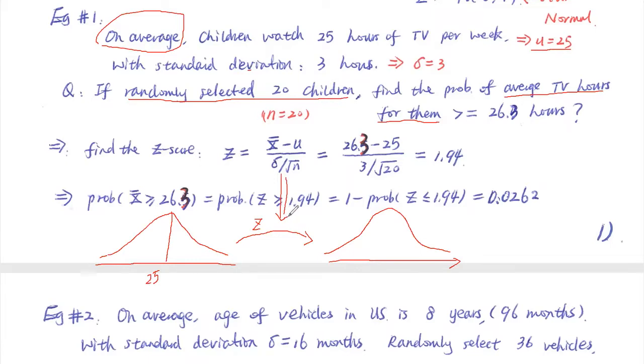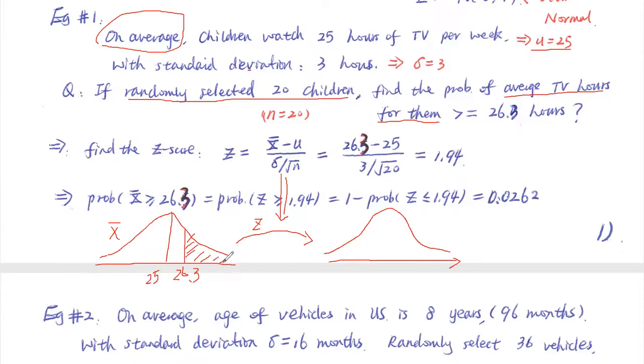Now, the question is, how do we plug into this formula? Here's our X, and to be more specific, here's the X we consider a sample average. So it should be X bar here. So the Z transformation uses this formula. We want to find the probability that the average TV hours is greater than or equal to 26.3. For example, if here is 26.3, what do you do next? This is the probability you're looking for. They're asking for the probability of more than